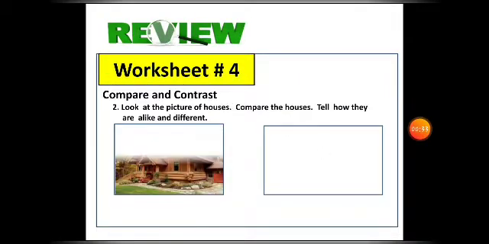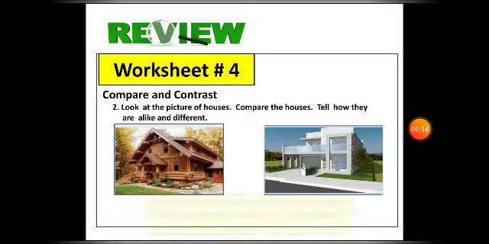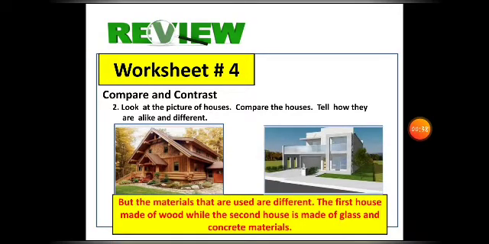Very good. The materials that are used are different. The first house is made of wood, while the second house is made of glass and concrete. Is that clear? Very good. I'm hoping that you did well in the two worksheets from last week. Very good, grade 2.